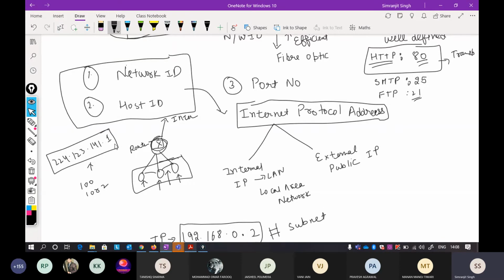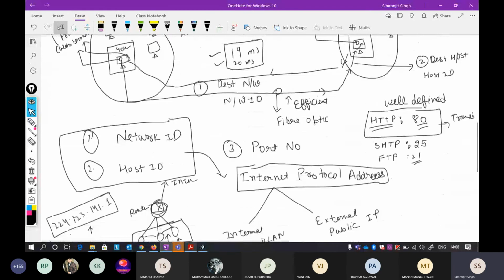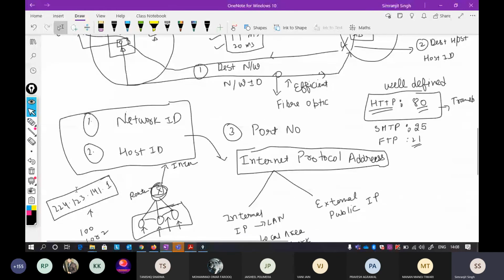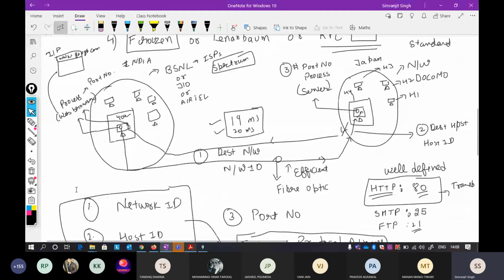Humans are not good at remembering numbers, and the numbers may also change indefinitely. That is why the IP address is written alphabetically.